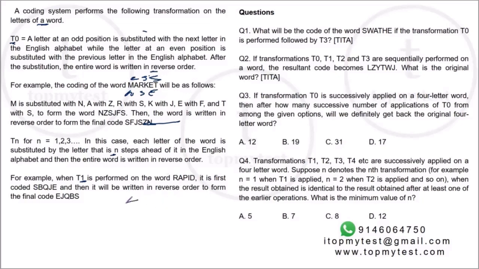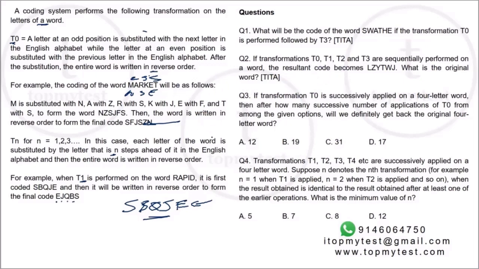So R will become S, A will become B, P will become Q, I will become J, and D will become E, and then you'll read it from the other end. So it will become E, J, Q, B, S, right? So T1, T2, T3, T4 should not be very difficult. T0 is something which you need to be careful about, right? And each of the questions has individual ones. What will be the code of this? If, then you have a set of instructions which are given to you.